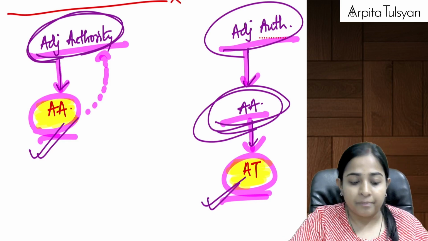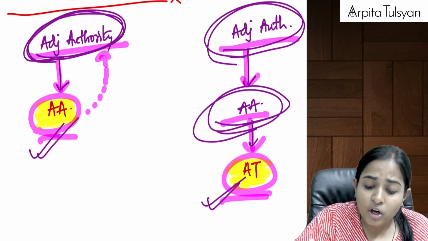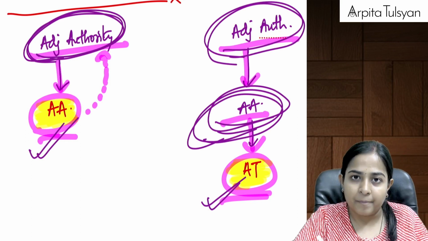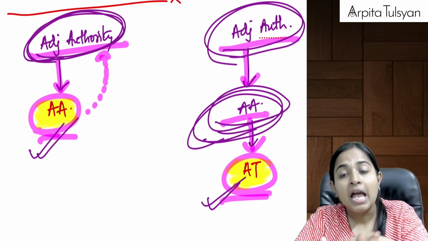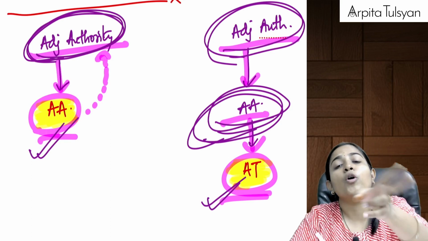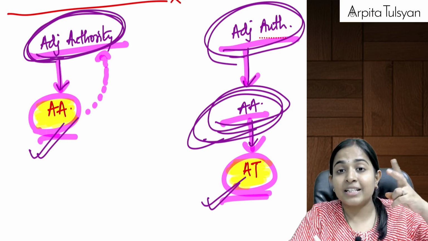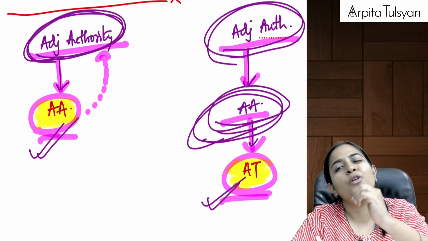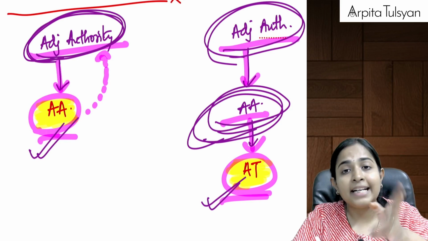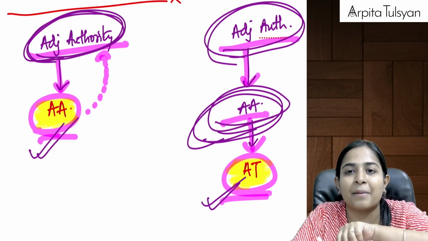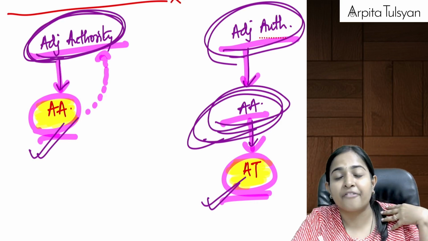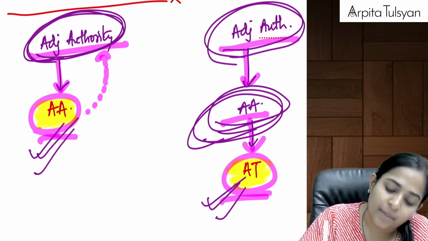Right? Third one, the old authorities did not call for that evidence, but it was relevant for your appeal. So you should have submitted it, but you could not submit it because of a sufficient cause. What is the difference between the second one and the third one? Second one was they called for the evidence, but you could not submit it. Third one, they did not call it, but you should have submitted it because it is a relevant evidence, but I could not submit it due to some sufficient cause. So now you can submit it.